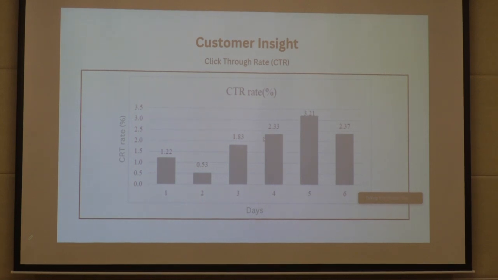It was found that most of the advertising CTR rates fall within or above the 0.50% range, with some exceptional values reaching 3.21%.